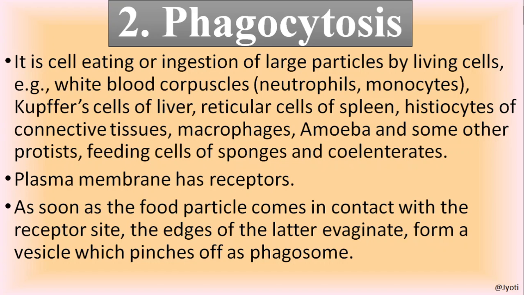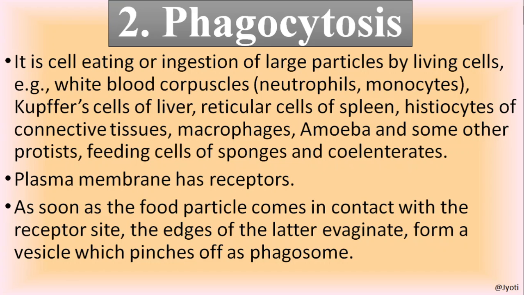So how do they engulf? This engulfment of the solid particles is called phagocytosis. This phagocytosis cannot be carried out by all types of cell. It can be carried out by some specific cells only. That is, the plasma membrane has certain receptors, and the receptors will receive only certain types of particles.